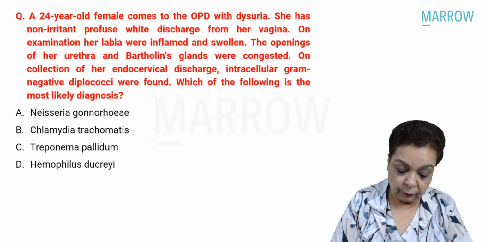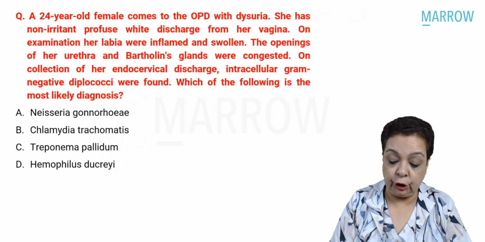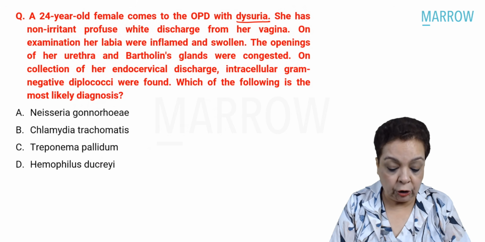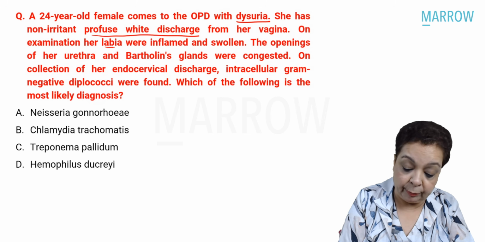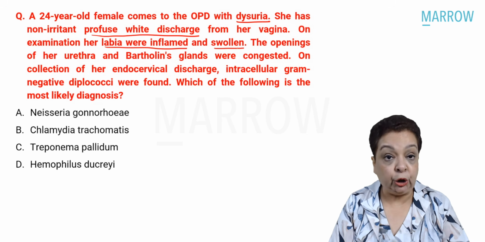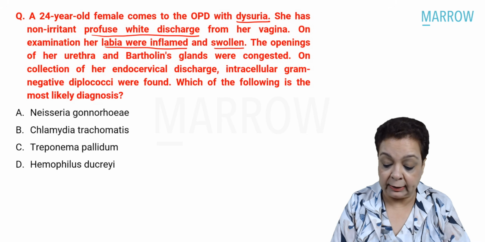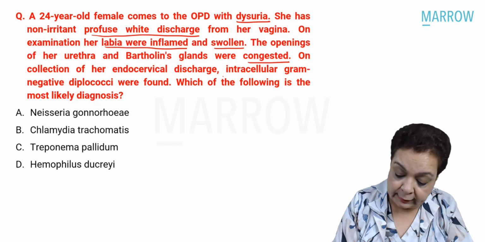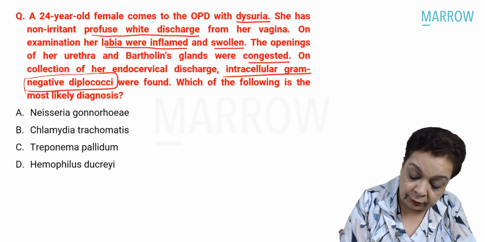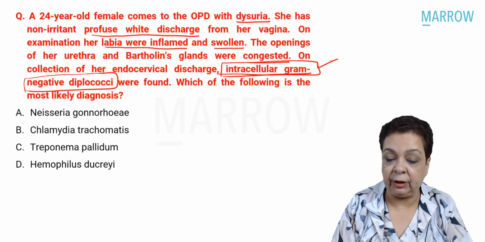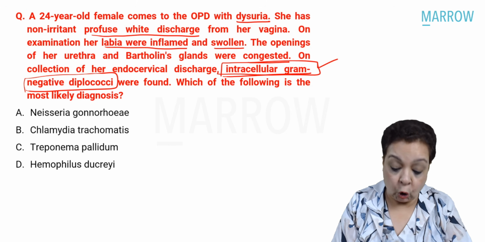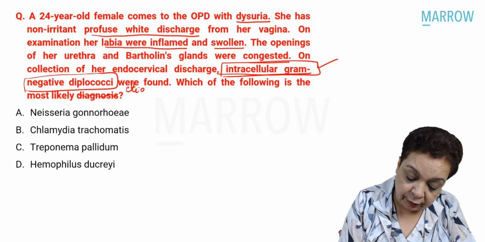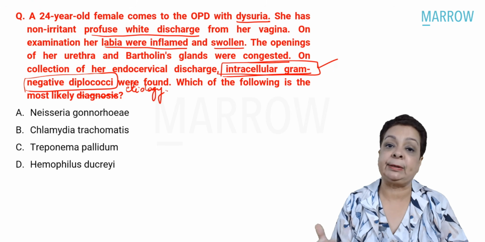Okay, let's move on. A 24-year-old female comes to the OPD with dysuria. She has non-irritant, profuse white discharge from her vagina. On examination, her labia were inflamed and swollen. The openings of her urethra and Bartholin glands were congested. On collection of her endocervical discharge, intracellular gram-negative diplococci were found, right? So on gram staining, we are seeing intracellular gram-negative cocci. Which of the following is the most likely cause? It should be the etiology of the urethritis, Bartholinitis, as well as cervicitis.